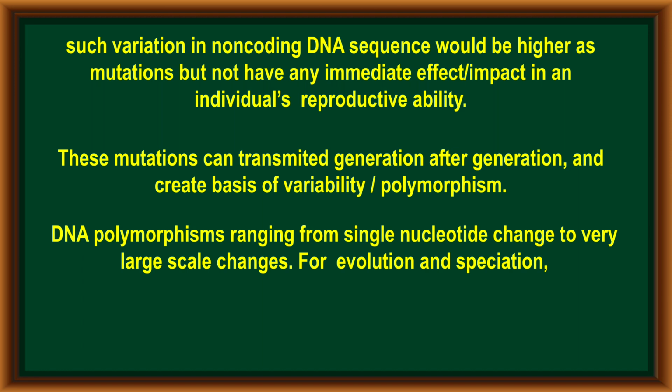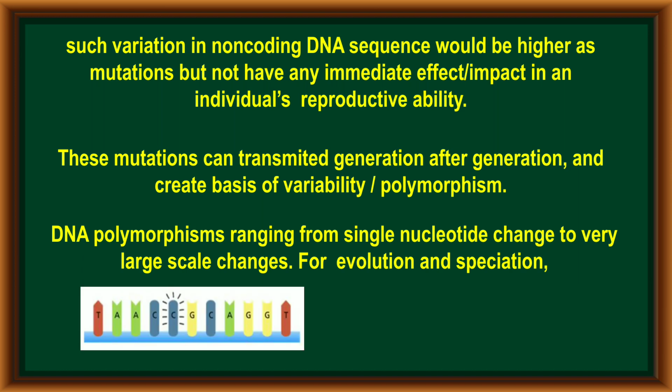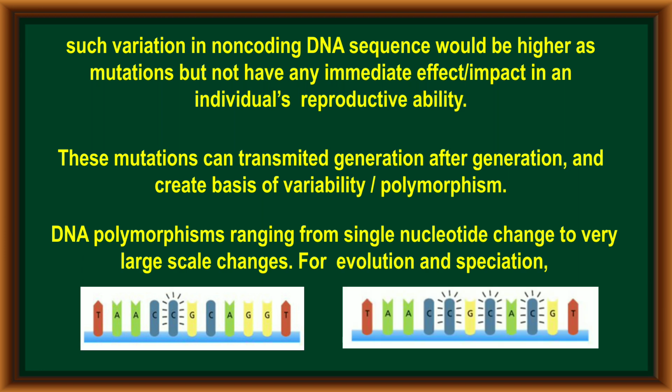The DNA polymorphism may range from single nucleotide change to large scale changes. These types of changes in a population lead to the evolution process and the development of new species, called speciation.